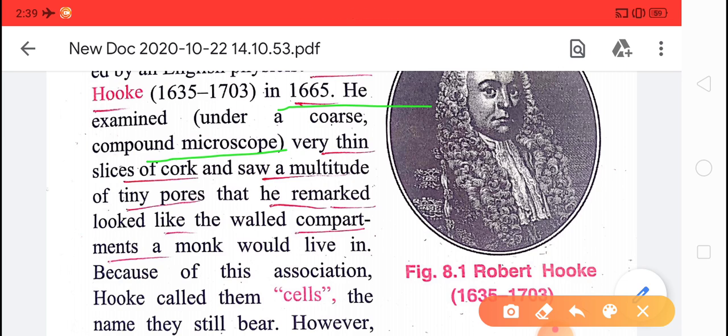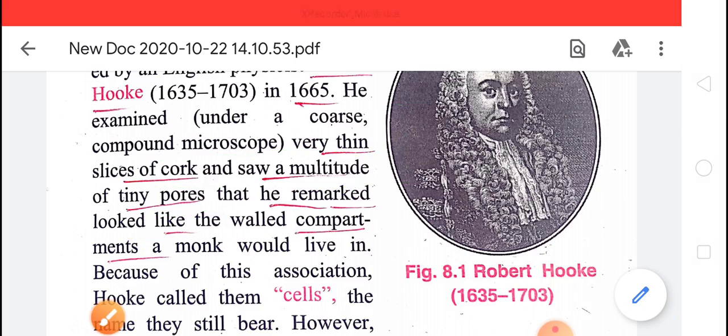He examined a very thin slice of cork and saw a multitude of tiny pores that he remarked looked like a honeycomb of compartments, and he gave the name cell. So Robert Hooke discovered the cell, but the dead cell, in 1665.